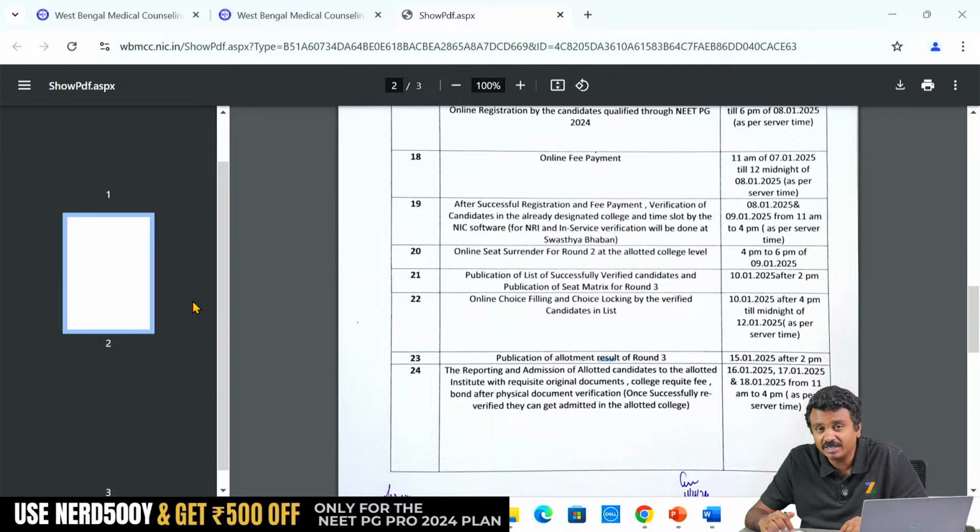But blocking is a term that is subjective. If this decision was taken before round 3 itself for some reason, then MCC might consider it blocking. You can actually intimate them. If somebody is blocking a seat for the stray round, then MCC might act on it if there is proper evidence. But if they are allotted and they don't join because they see other possibilities later, how MCC will react? They could have put in a rule but they did not. So that is something that is left to the individual.